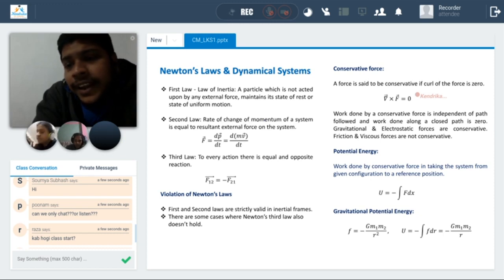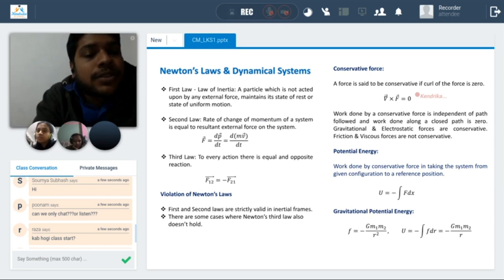Also, work done by a conservative force is independent of the path followed. From these properties you can handle problems. If they ask some problem related to conservative force, you do some part of it and you are able to get the answer.